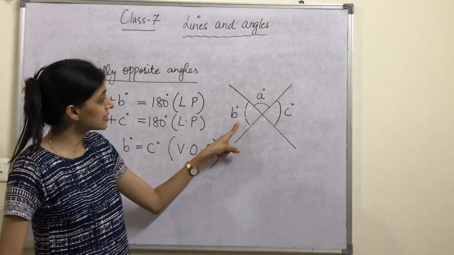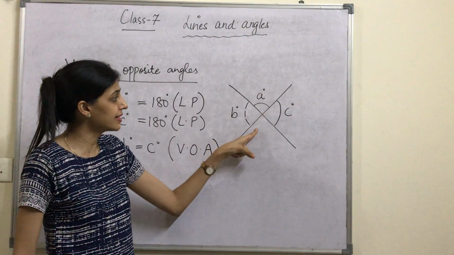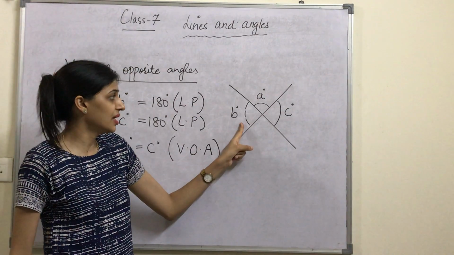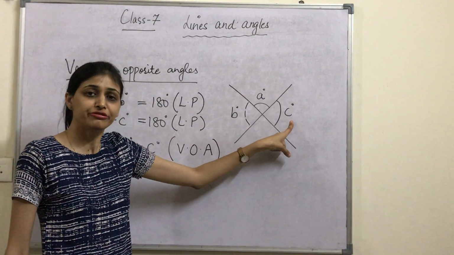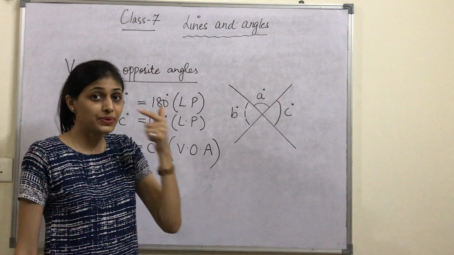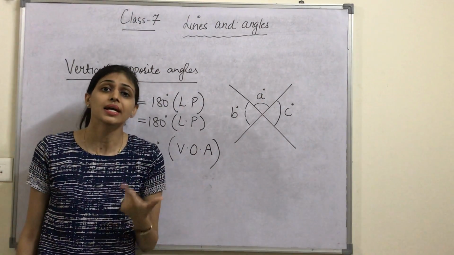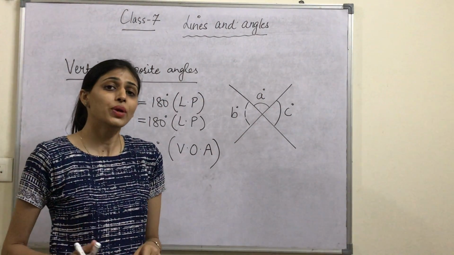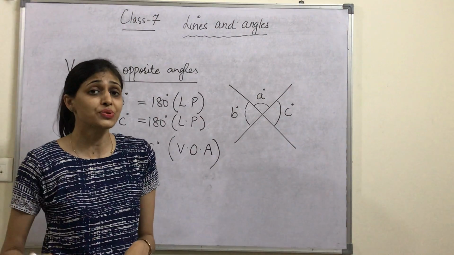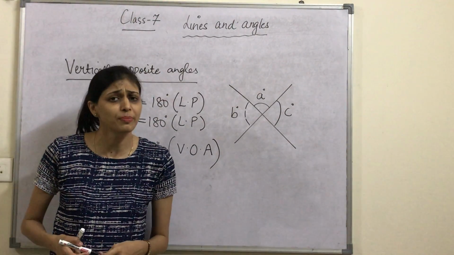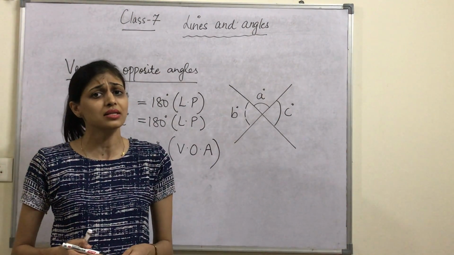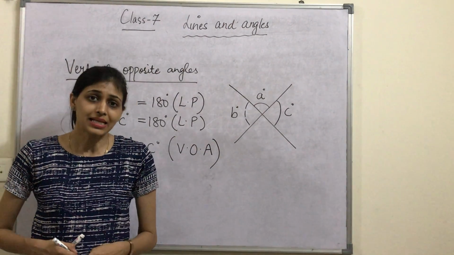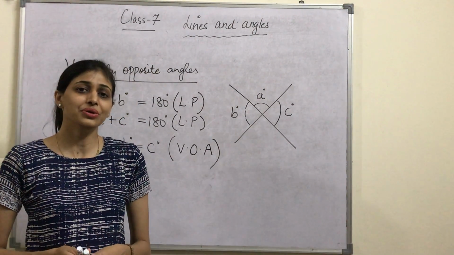So if one angle is given to you when two lines intersect each other, if this is 50 degrees, this is automatically 50 degrees, and you can write in the reason: vertically opposite angles. In this way you can do multiple questions related to adjacent angles, complementary angles, supplementary angles, and many more. Right? I hope this topic is clear to you. Thank you very much.